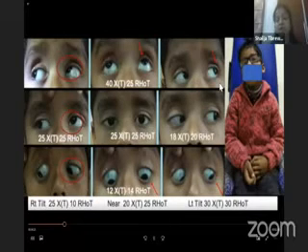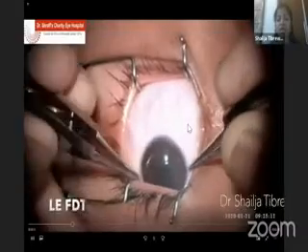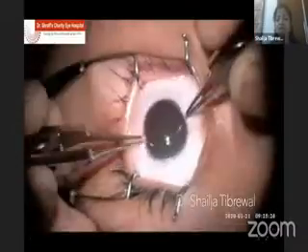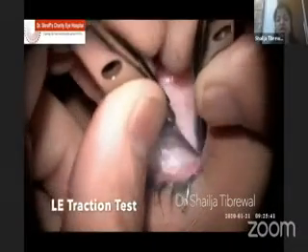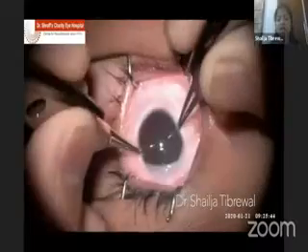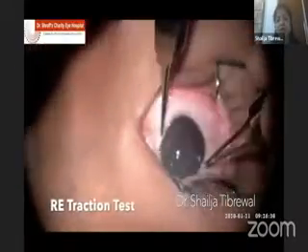So I thought maybe I'm dealing with a spread of comitance and the superior rectus may be tight. With the usual plan in mind, I first did the FDT, but the superior rectus was not tight. The superior oblique was very lax. I could not feel it on the left side on the traction test. I tried to compare with the right side. The right side was also lax. But you can see that there is bobbing of the eye across the tendon which was there.